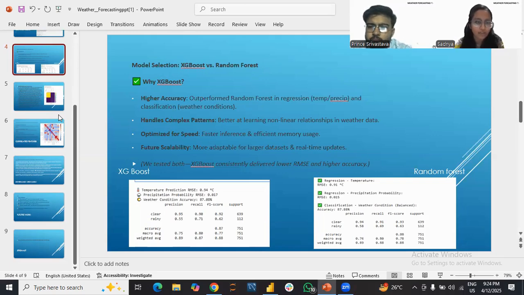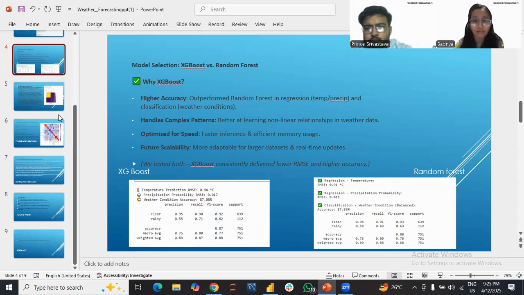Model evaluation: here we talk about why we use XGBoost over random forest. We performed both models and got an accuracy score of 87.08% for XGBoost, whereas 87.88% for random forest.